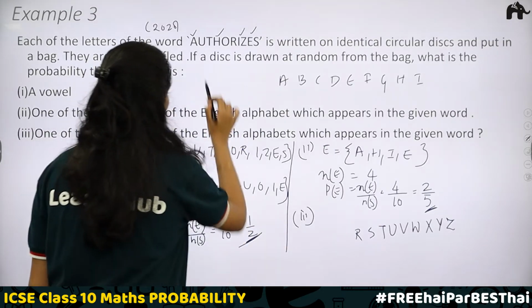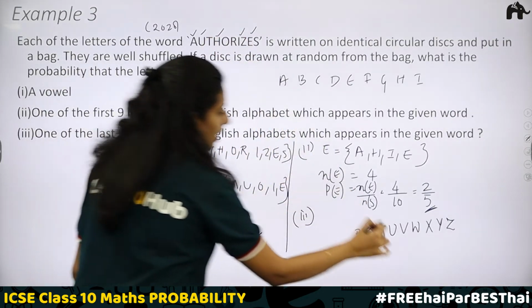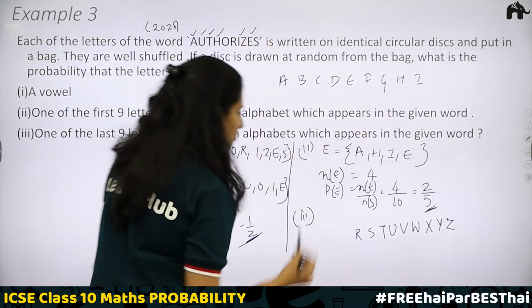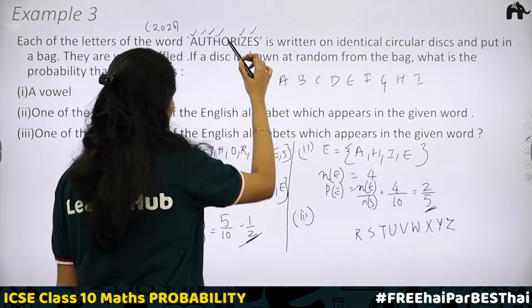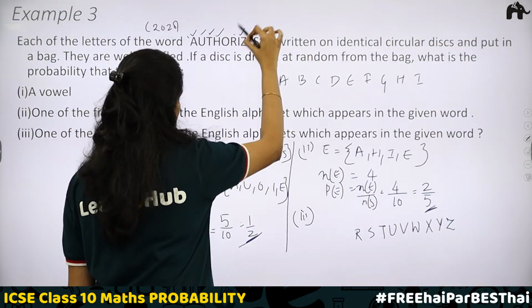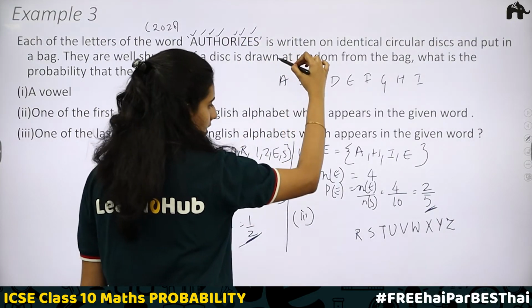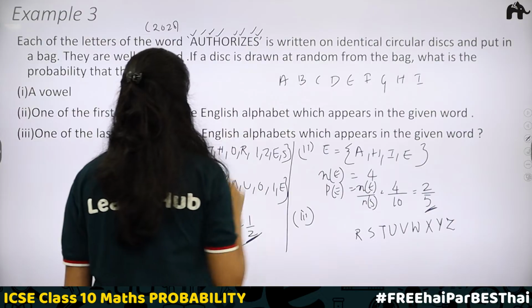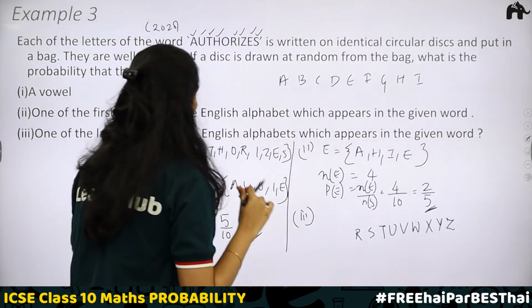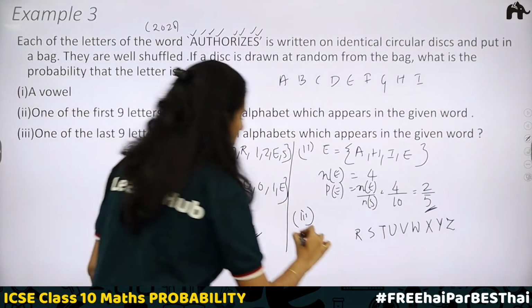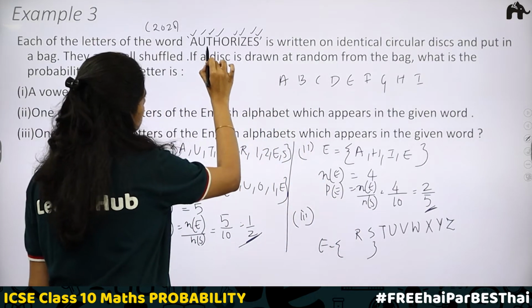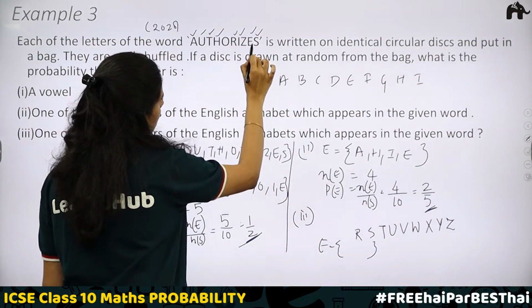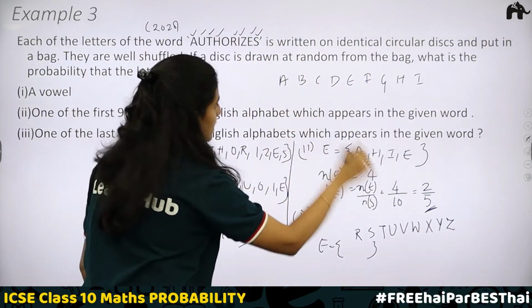Now check. U, okay, then T, then O is not there. What about R? R is appearing. Then S is also appearing. So we have the 4 letters. In this case, event E is equal to 1, 2, 3, 4. And again, Z is also appearing.